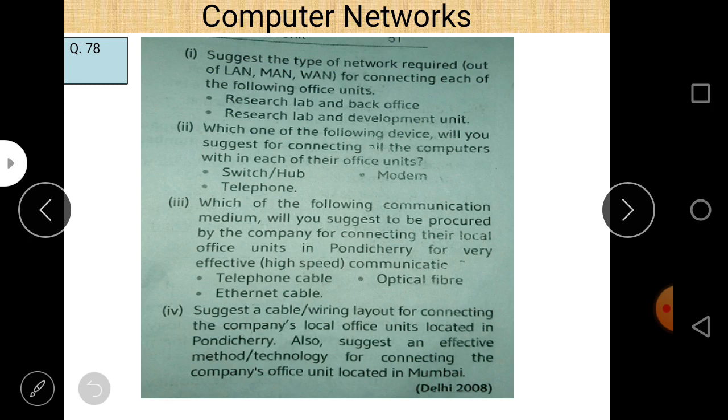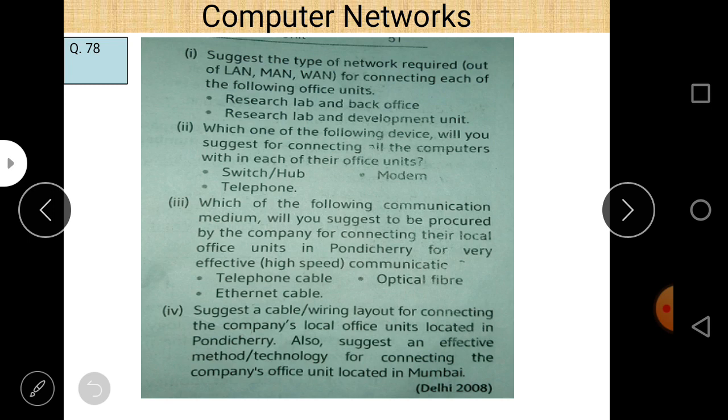As far as the second part is concerned, if you want to connect all the computers within the same building, you can use a switch or hub device. This question is repeatedly asked in different papers. So within a building, you can use a switch or hub to connect all the computers.